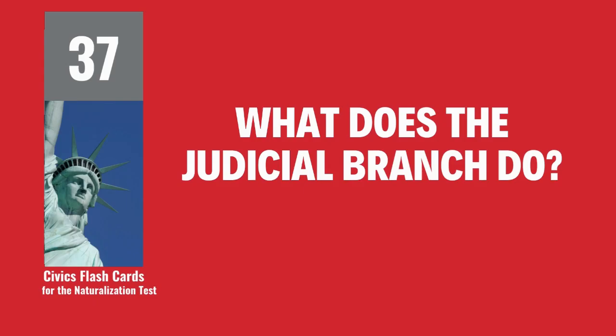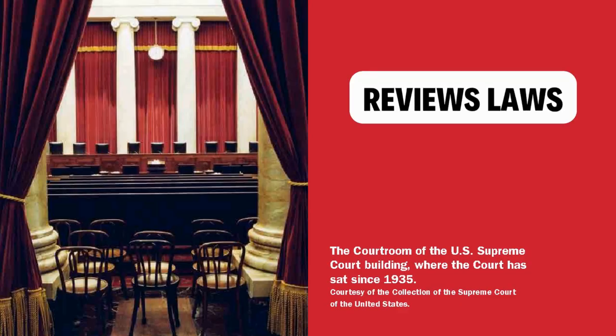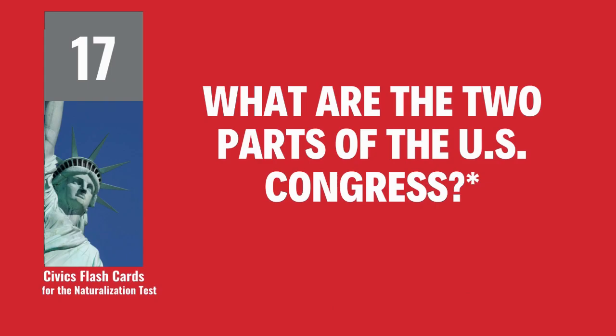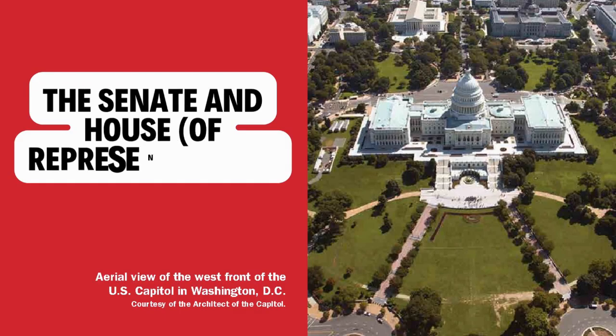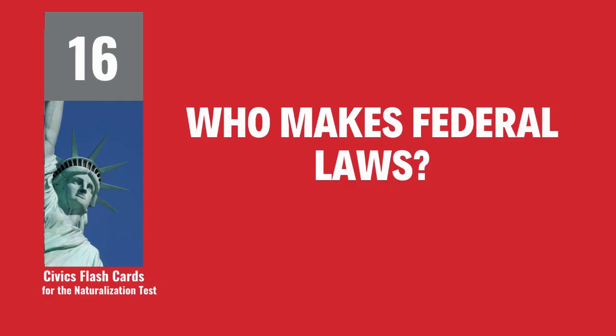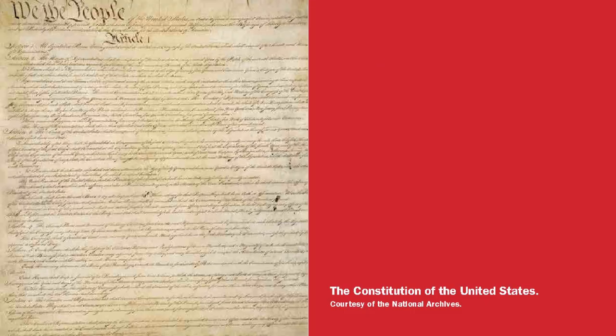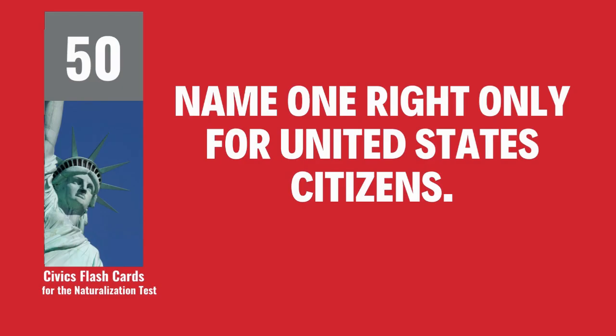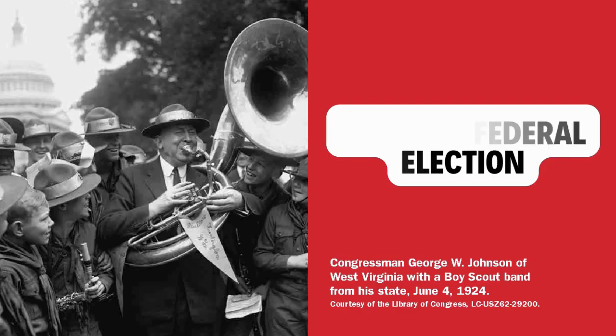What does the judicial branch do? Reviews laws. What are the two parts of the U.S. Congress? The Senate and House of Representatives. Who makes federal laws? Congress. Name one right only for United States citizens. Vote in a federal election.